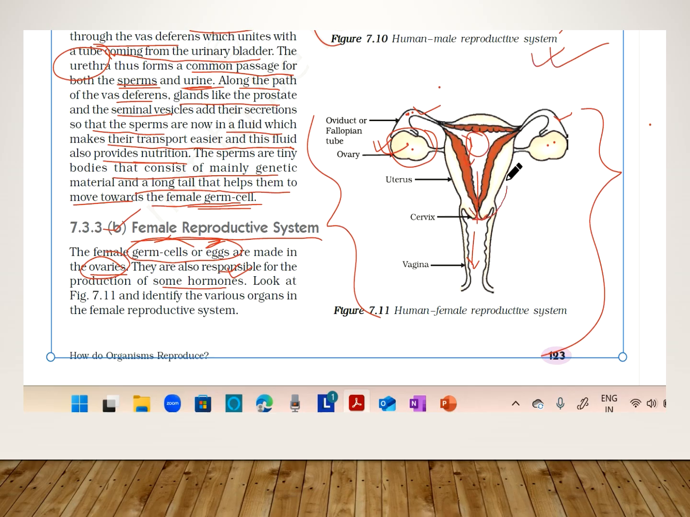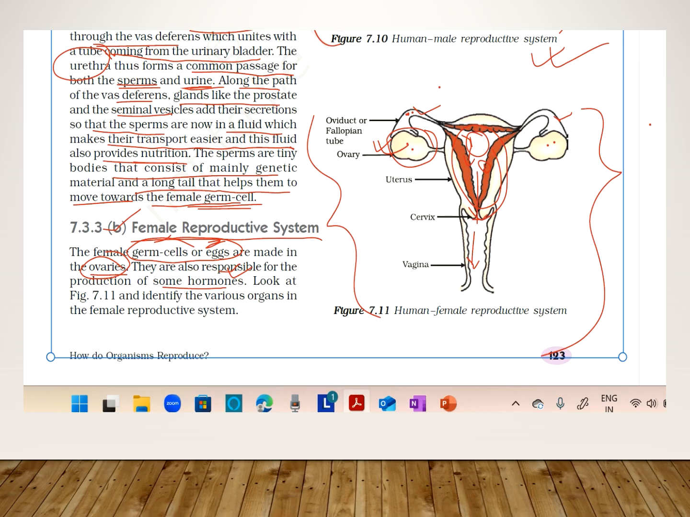You can see the thickening of the uterus wall is for the implantation of the blastocyst. The blastocyst will gradually grow to form a baby, and the baby will get all its nutrition from this new organ formed, which is called the placenta. The placenta will provide all the nutrition from the mother's blood to the baby, and after the birth of the baby, after parturition, the placenta also will be moved out from the body through the vagina.